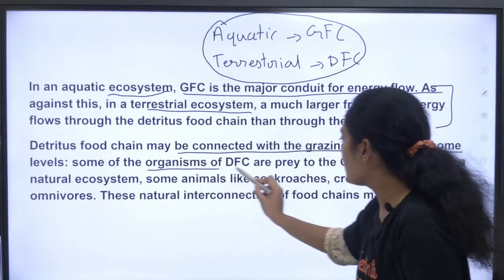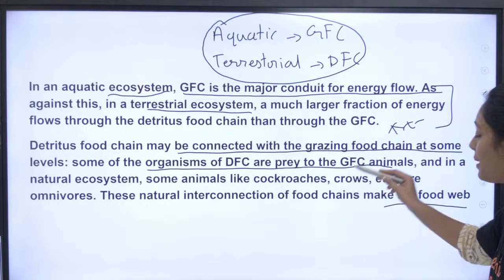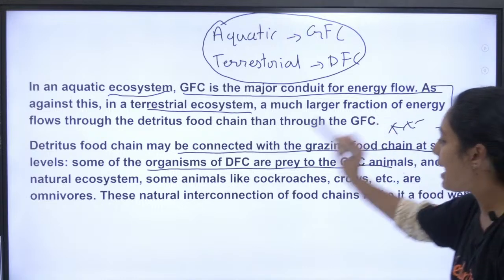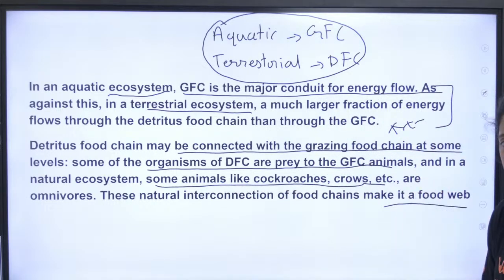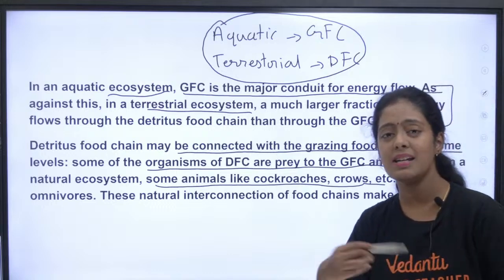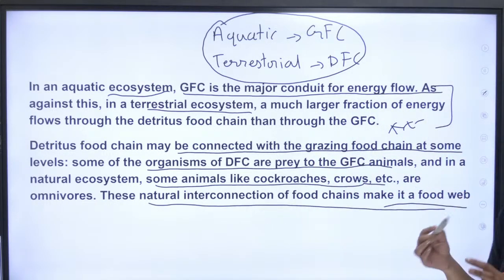Some of the organisms of DFC are prey to the GFC. DFC, not detritus food chain. They are prey to the GFC animal. And in a natural ecosystem, some animals like cockroach, crows, etc. are omnivores. Right? So they eat both plant and animals. Okay, these natural interconnections of food chains make it a food web.